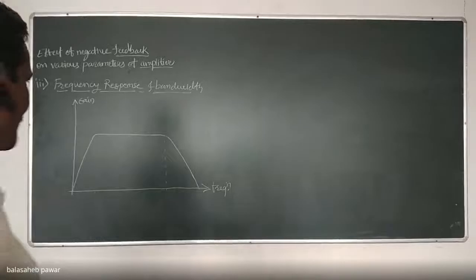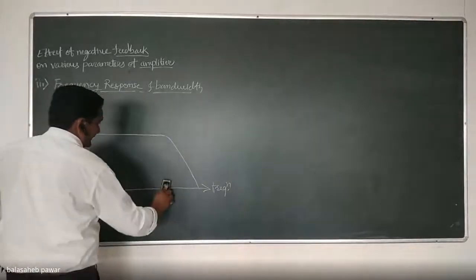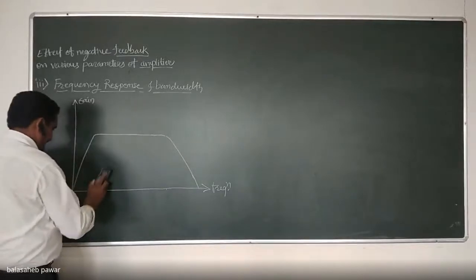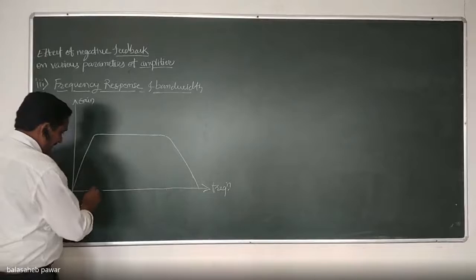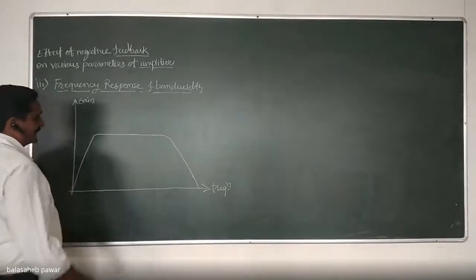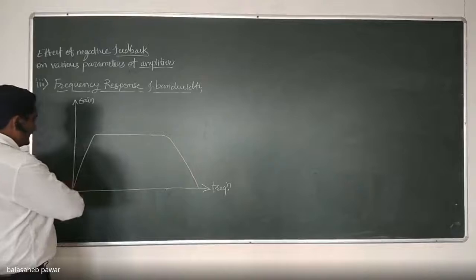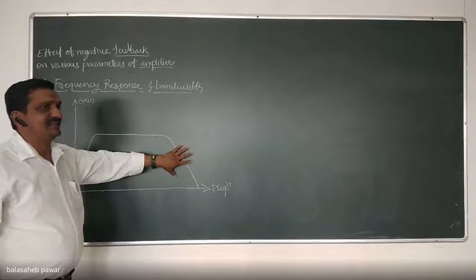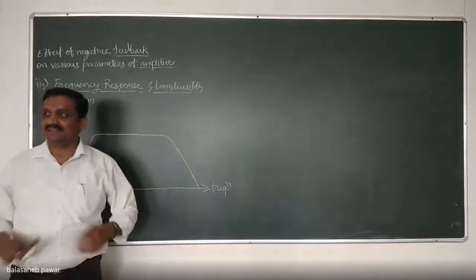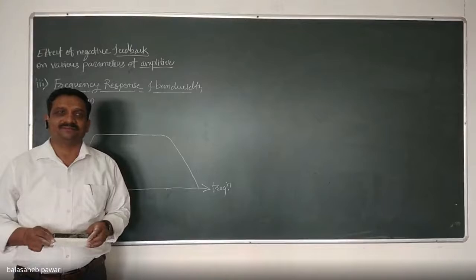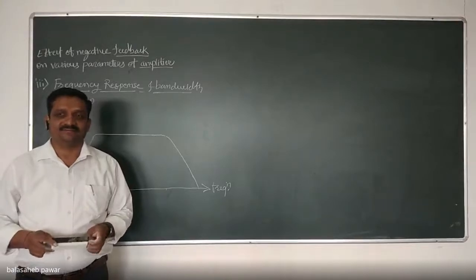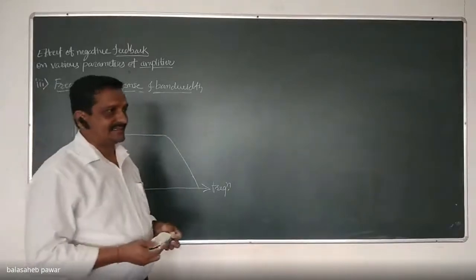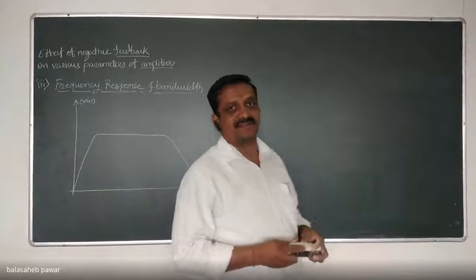At the high frequency side, which components decrease the gain of that amplifier? No one? At the low frequency side, coupling capacitors are responsible, Ci and Co. At the high frequency side now, which capacitors are responsible? Have you heard about internal capacitances, stray capacitances, or junction capacitances?